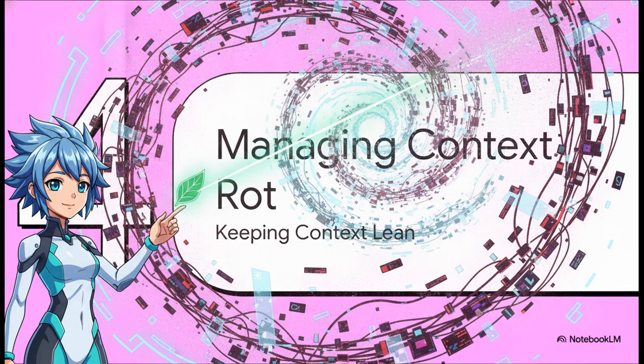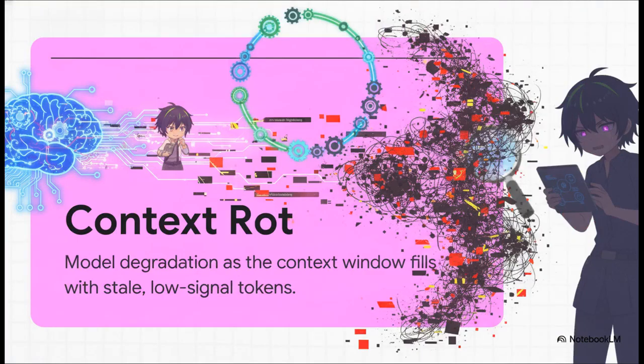This is the primary pitfall you are going to face when running these complex loops. As your agent iterates, every single tool result and reasoning step gets appended to its memory window. Over time, this leads to context rot. This is the measurable degradation of a model's quality as its context fills up with stale, low-signal tokens during a long task. It is exactly why long-running agents often start out incredibly strong, but then hallucinate or just completely fall apart halfway through. Basically, they drowned in the noise of their own history.